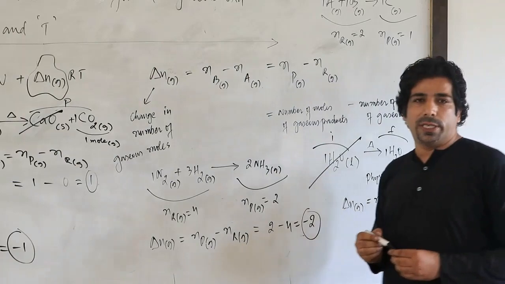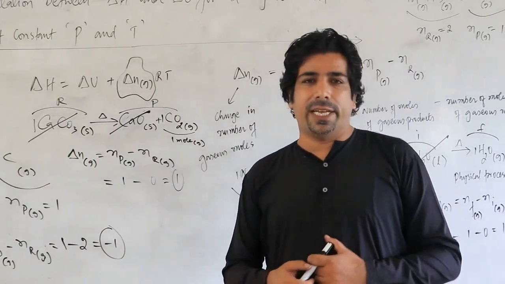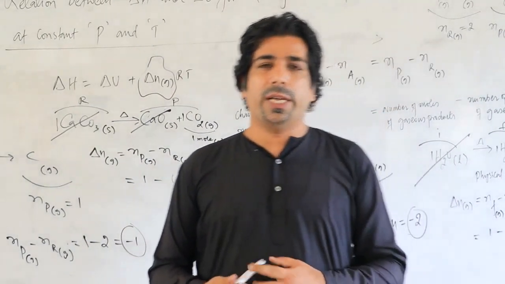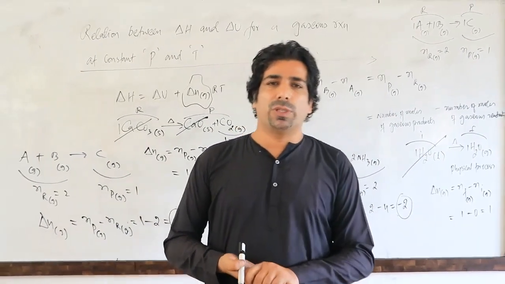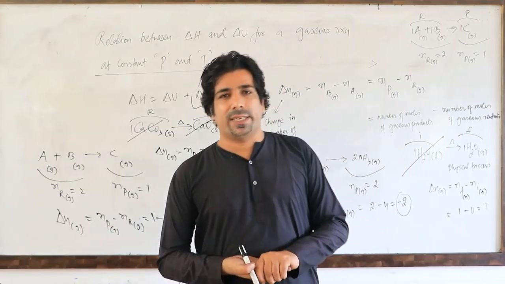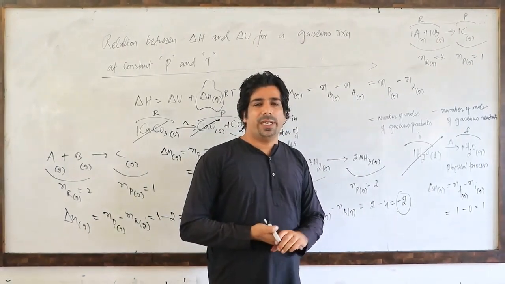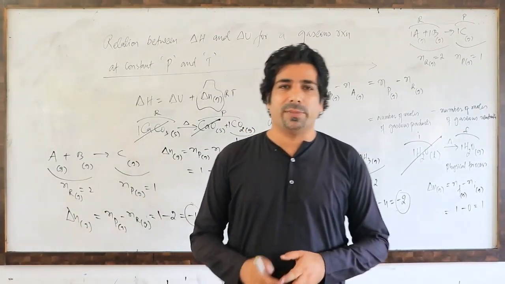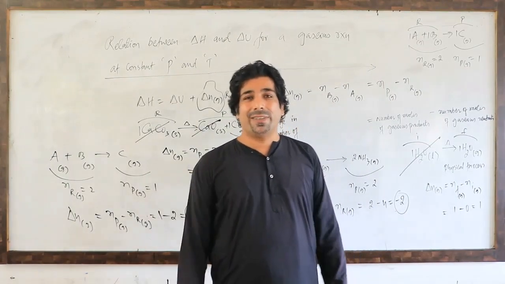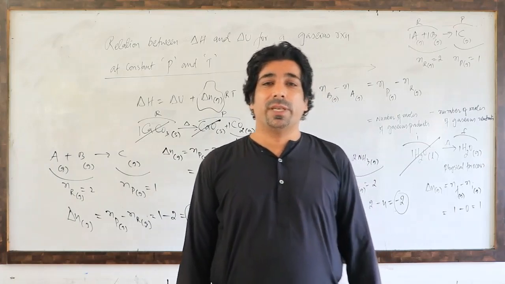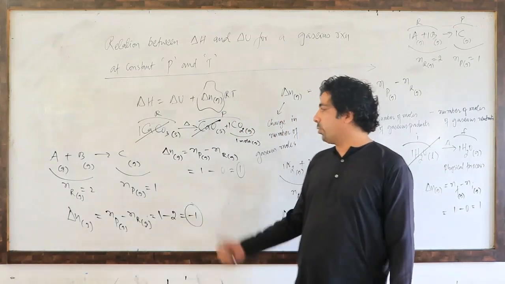I hope you are understanding, my dear friends. So delta N is only taken for the number of moles of products in gaseous state minus the number of moles of reactants in gaseous state. For solids and liquids it's not applicable, because I told you last time that the change in volume of solids and liquids is insignificant when you apply pressure onto them. Please remember that particular point and make note of this.